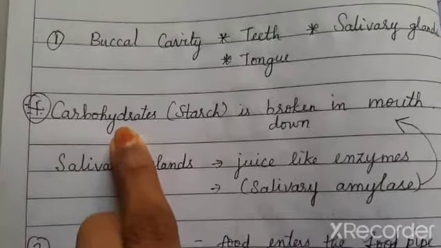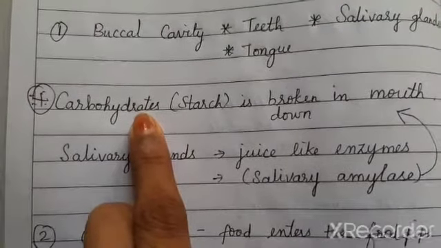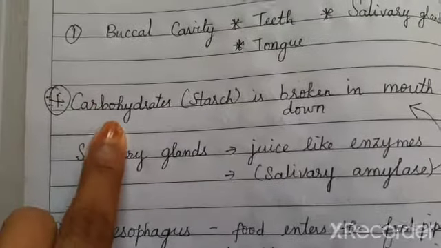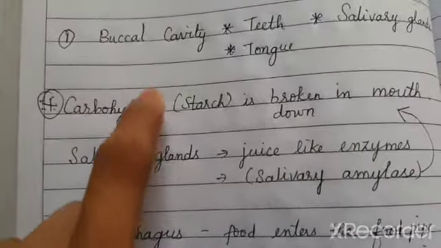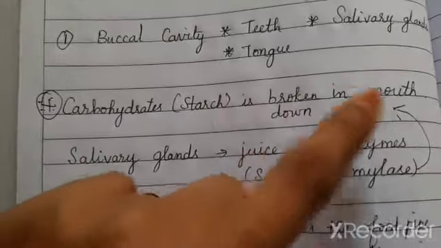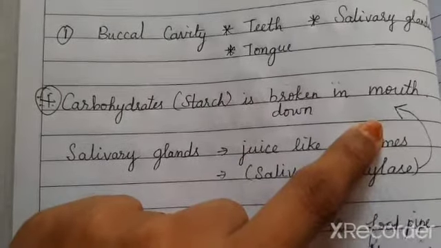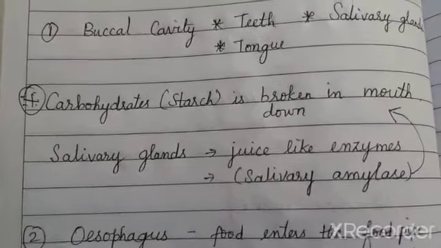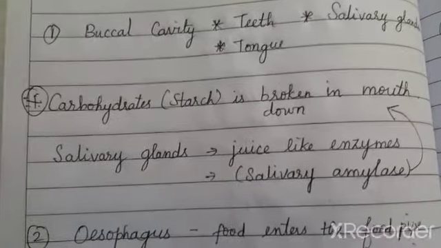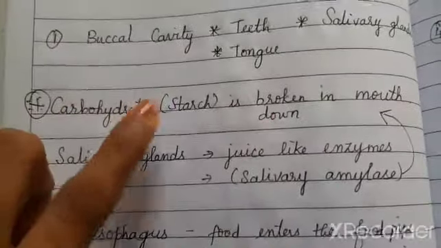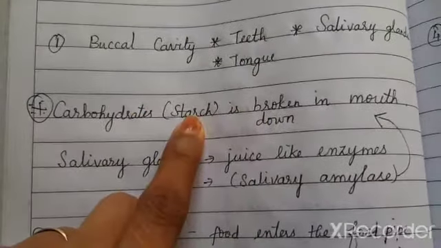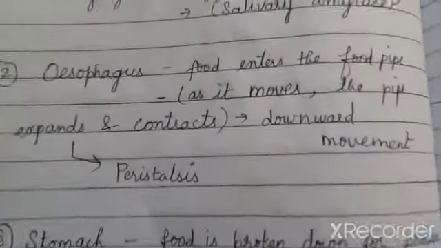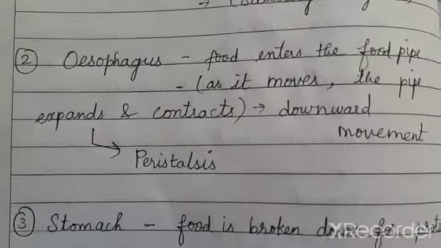Here a component of food, that is your carbohydrates. When you eat potato, rice, they are all rich in carbohydrates. They are all broken down into simpler substances in the mouth itself. As the food passes each and every organ, these components are broken down step by step, one by one. So in the mouth, carbohydrates are broken down. Starch is obtained in the mouth itself. Okay. Let us move to the next organ, esophagus.